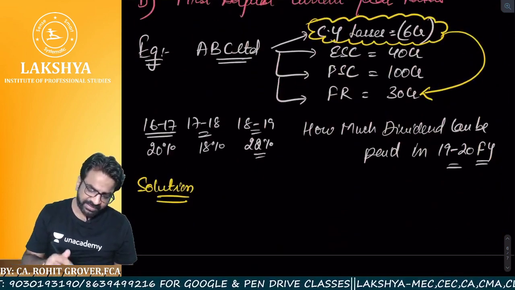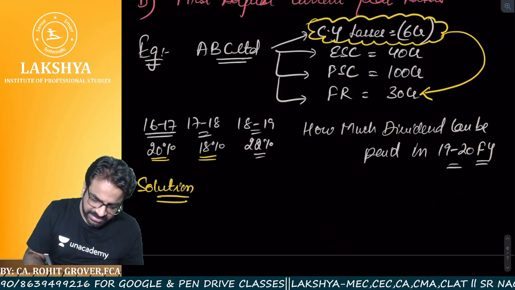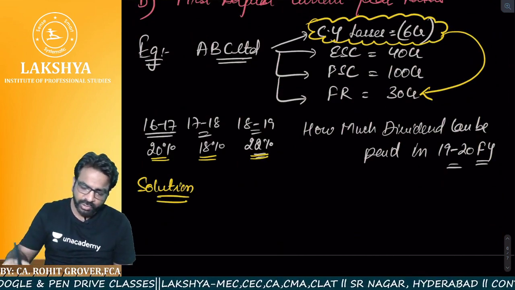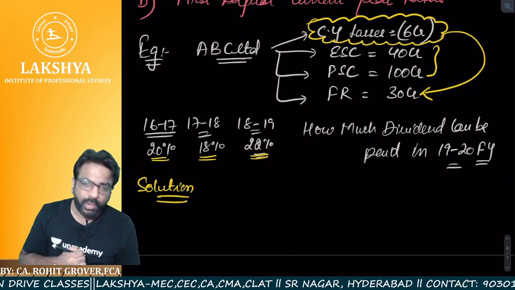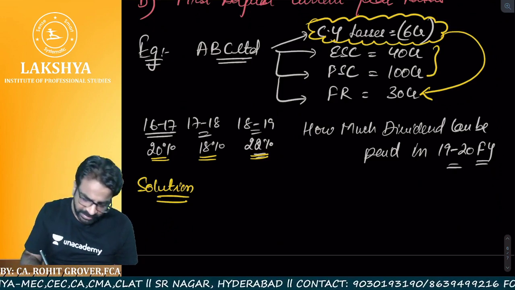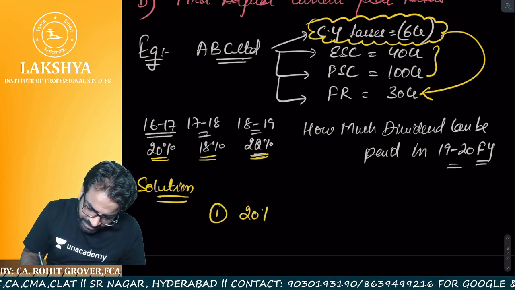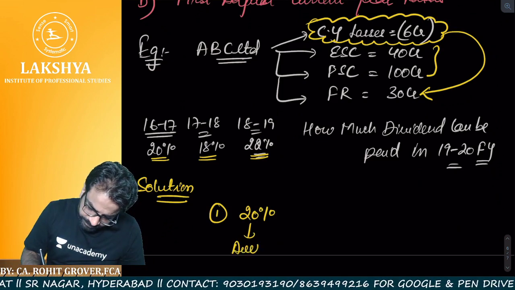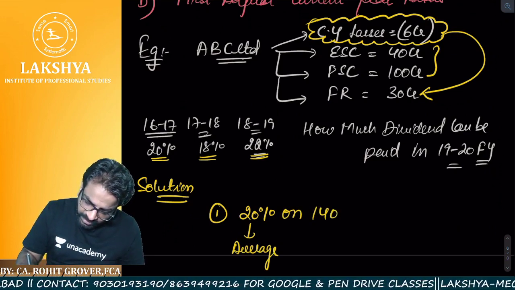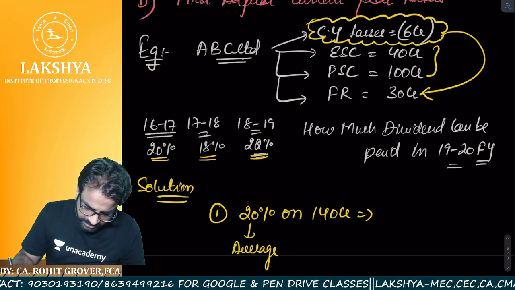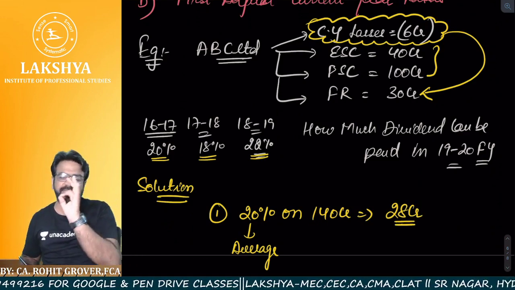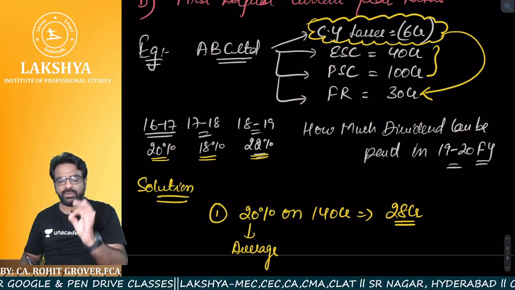Now let us see what is the average of last 3 years rate. 20 plus 18 plus 22. 20 is the average. Am I correct? Now you have to calculate 20% on equity share capital and preference share capital because dividend is required to be paid to both. So condition number 1 is 20%, the average we got. We got the 20% average on what? 140 crores. How much is it coming? Sir, 28 crore rupees it is coming. How much maximum dividend can you pay? 28 crore dividend you can pay.